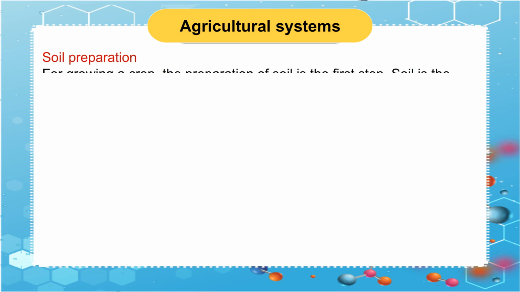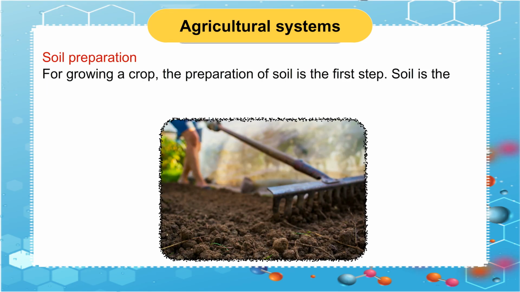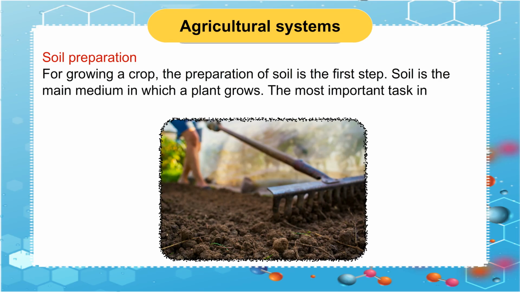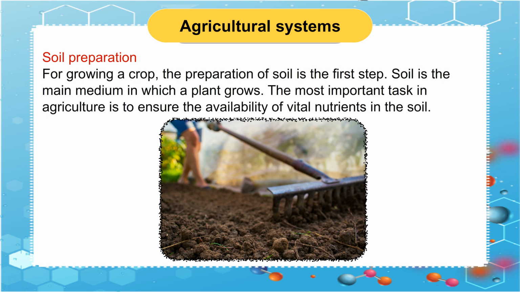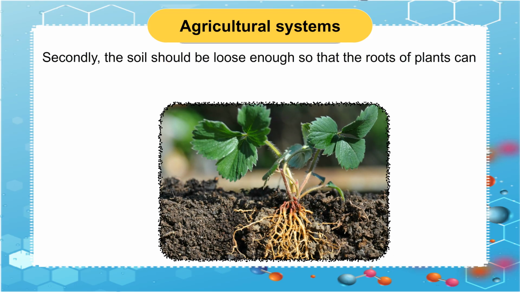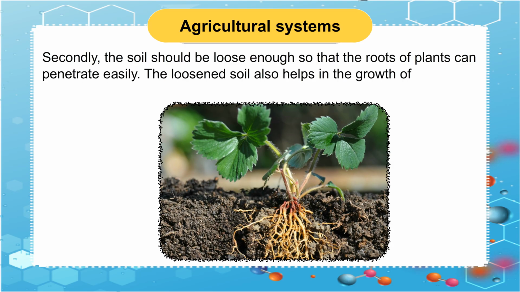Soil preparation. For growing a crop, the preparation of soil is the first step. Soil is the main medium in which a plant grows. The most important task in agriculture is to ensure the availability of vital nutrients in the soil. Secondly, the soil should be loose enough so that the roots of plants can penetrate easily.